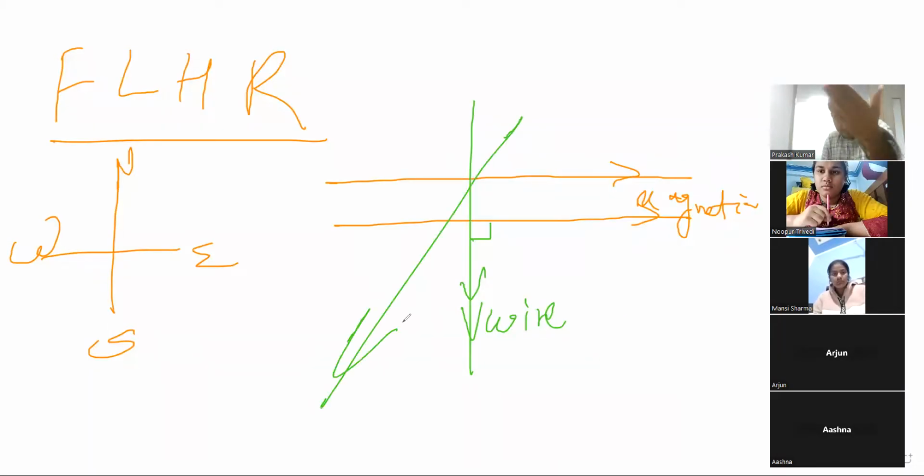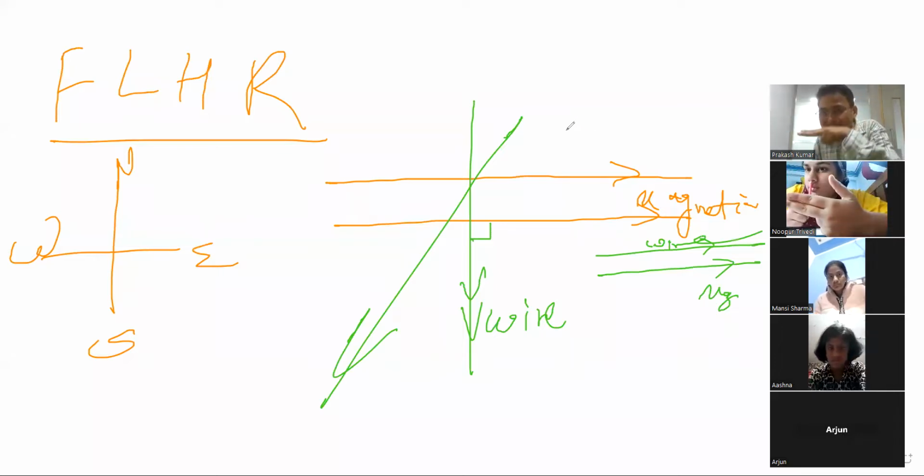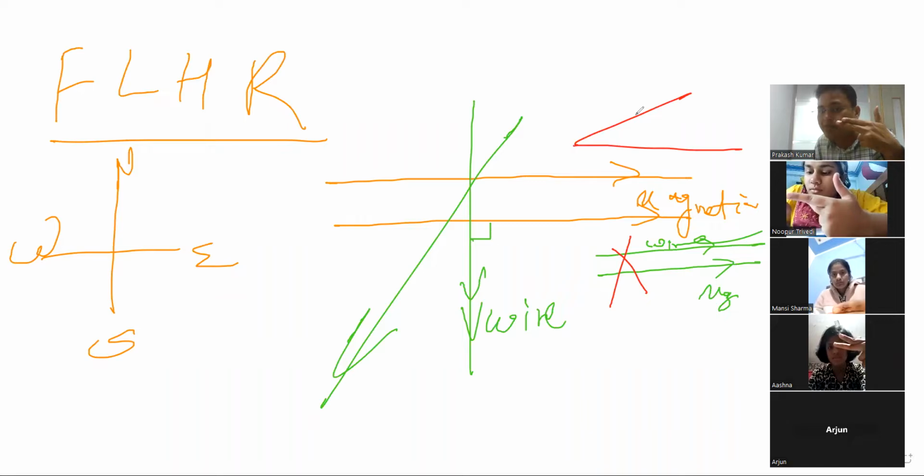Like, see, this force is creating, which is coming in our direction, right? This is coming out, हमारे तरफ आ रहा है, right? So the question will come in the examination: when magnetic field and wire are in the same direction, तब कोई force produce नहीं होगा. See, like this, magnetic field and current are in the same direction, right? In this case, no force will generate. Force will generate only when there is some angle between magnetic field and current. Getting my point very clear?